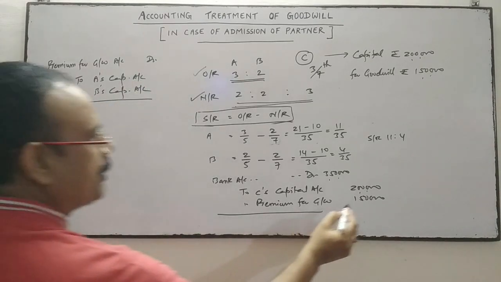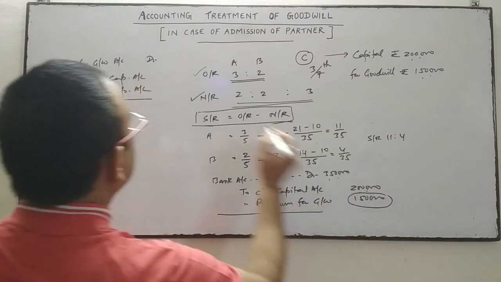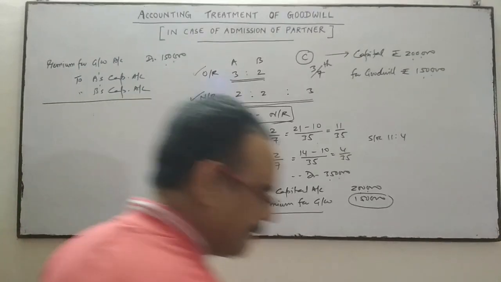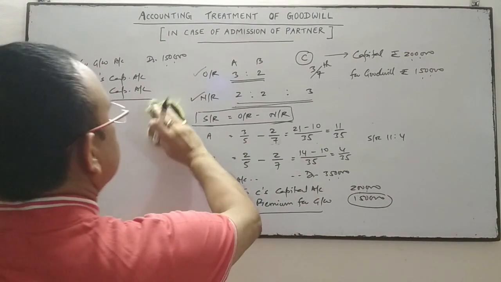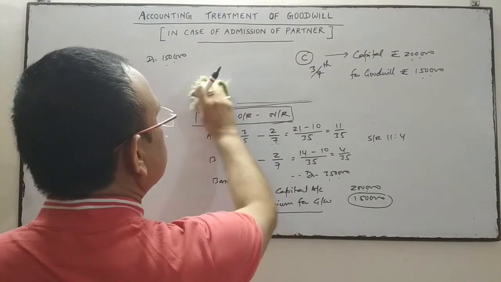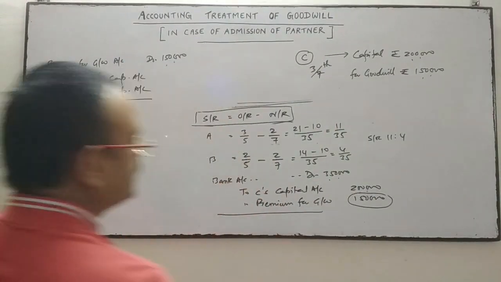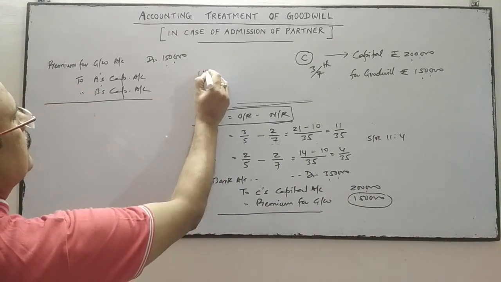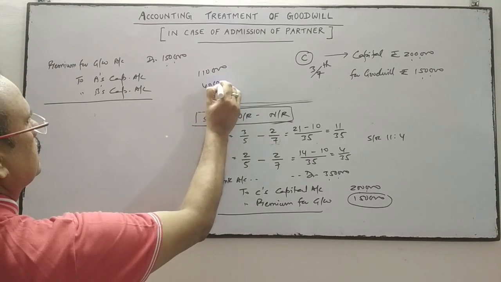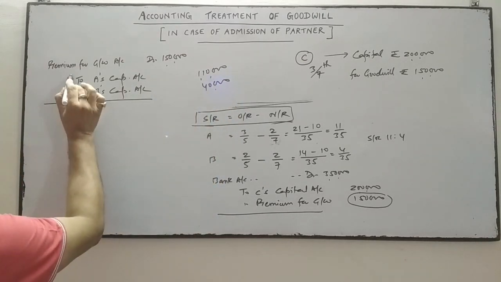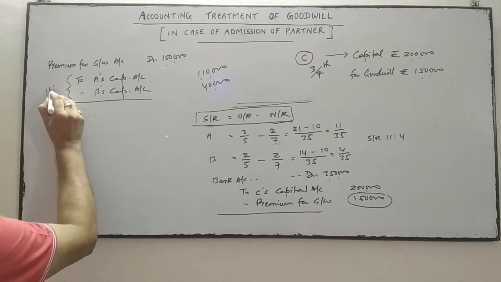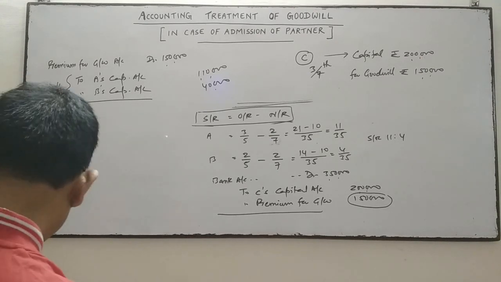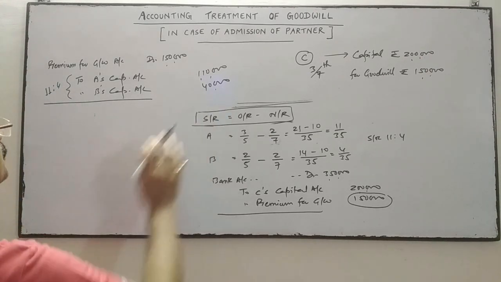We know the sacrificing ratio is 11:4. This amount will be divided in the ratio of 11:4, that is 1,10,000 and 40,000 respectively.